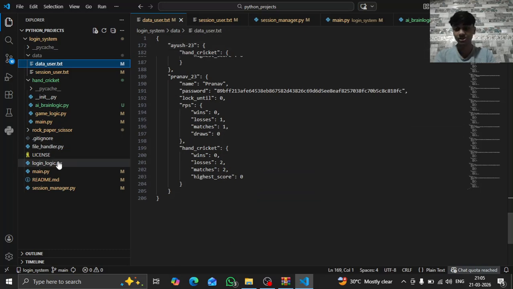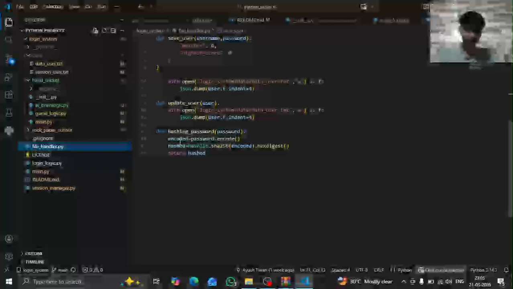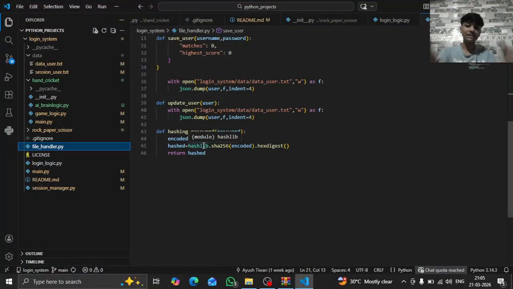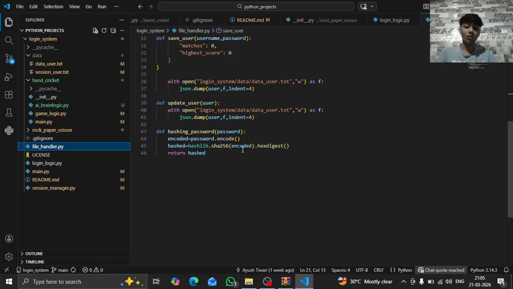See how we hashed it. If we go in file handler, we have this hashing password function. What it will do is take your password from create account. When you're creating an account, it will take your password, and after that the password will be hashed. We are calling hashlib.sha256 for that, and then we did encode.